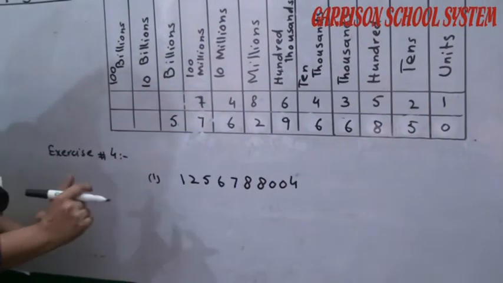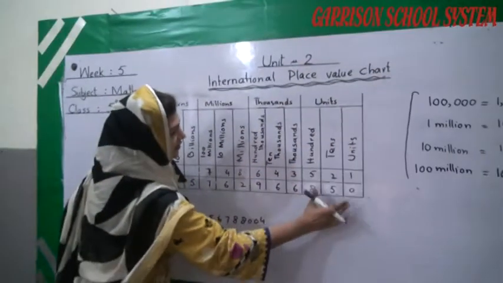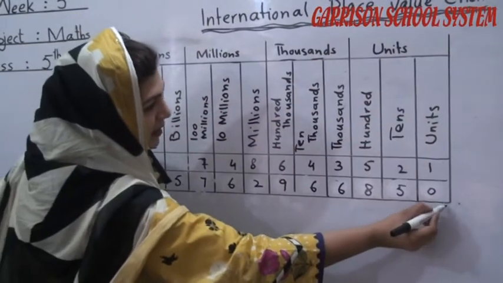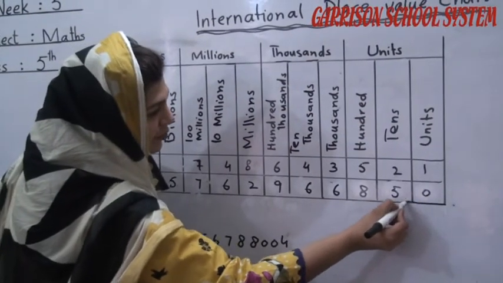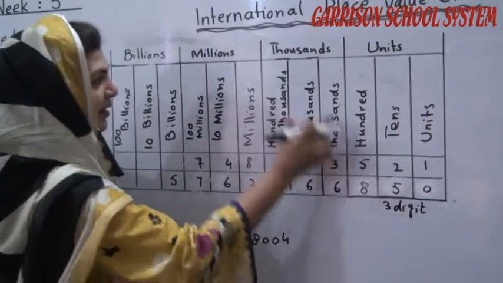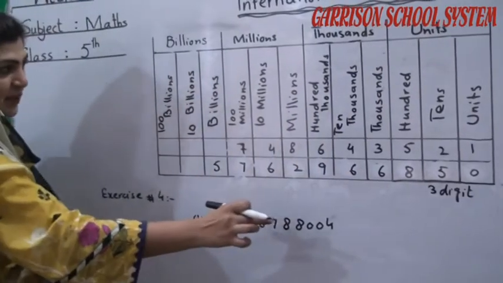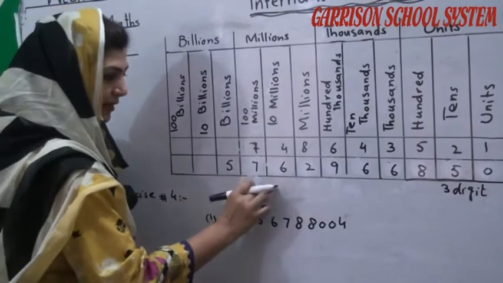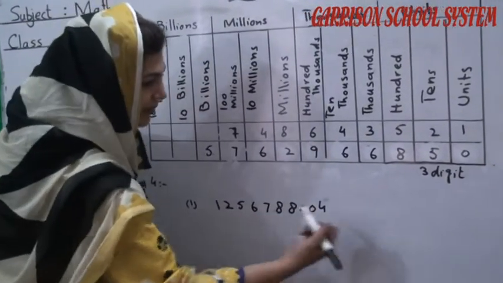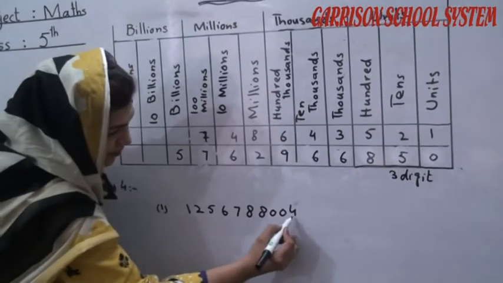Through the international place value chart, we divide the number into groups of three digits. For example, in the unit box we have 3 digits. Similarly, in the thousand box we have again 3 digits, and in the million box again 3 digits. We start from the right side.